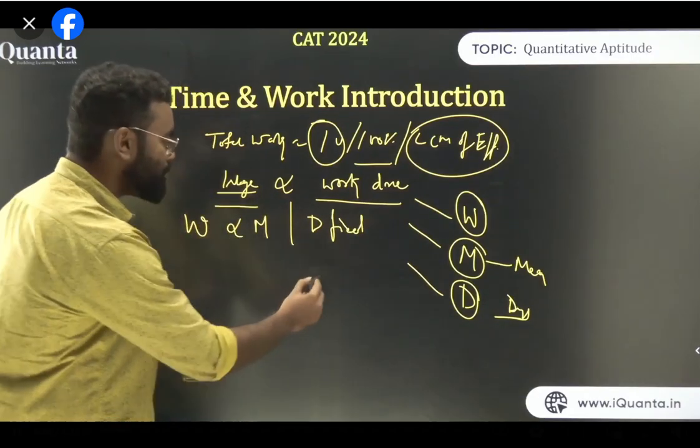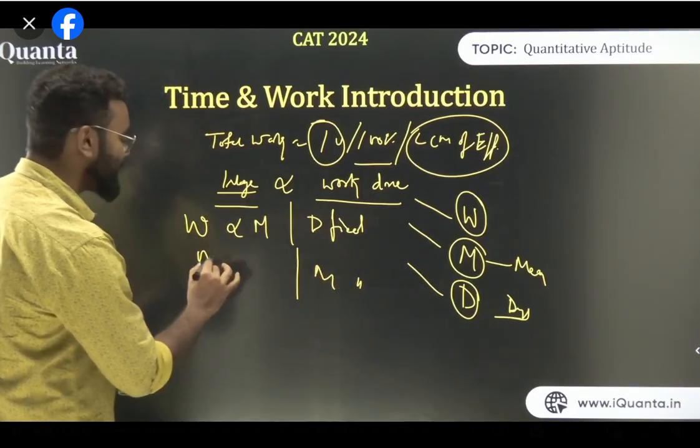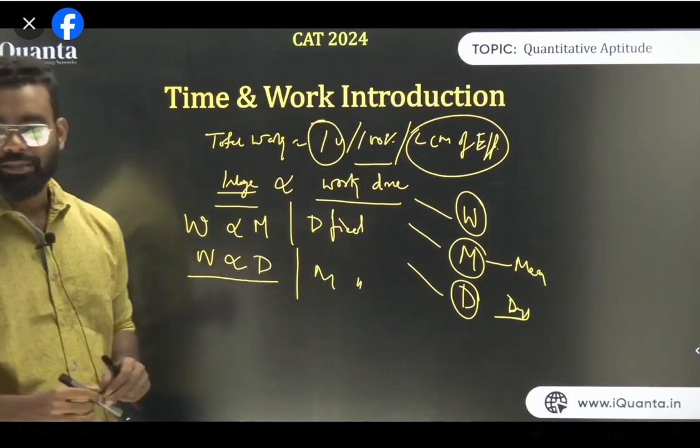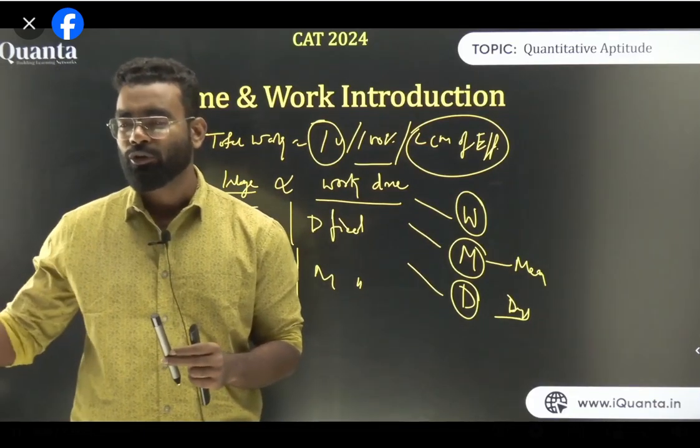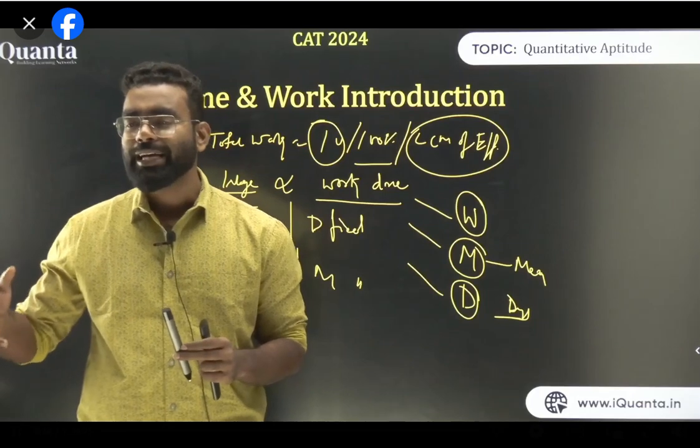Clear? Now think about if men is fixed. If men is fixed, then W is directly proportional to D. Work done is directly proportional to days. Let's say I'm working alone. In 1 day, I do 1 unit of work. In 2 days, I will do 2 units of work. In 4 days, I will do 4 units of work.